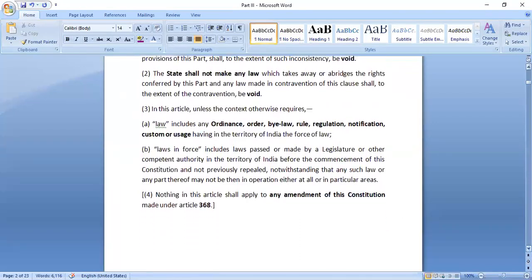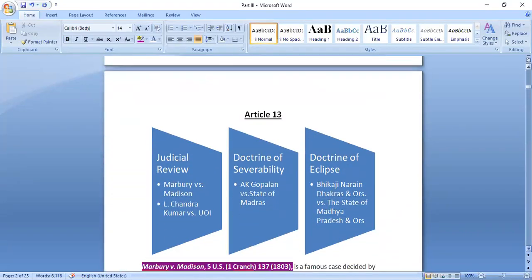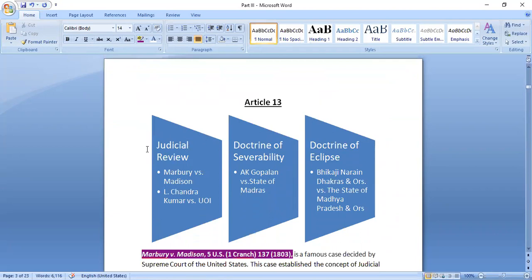Now, there are three important things that we should know from Article 13 of the constitution. They are the concept of judicial review, the doctrine of severability, and the doctrine of eclipse. So these three things are included under Article 13 of the Constitution. What is the concept of judicial review?